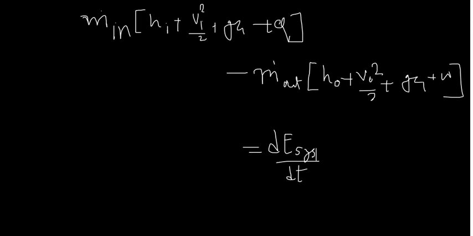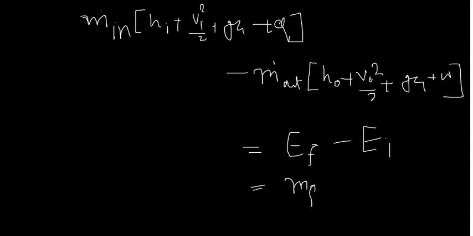And what is the rate of change of the system? If we write it in exact differential form, that means E2 minus E1, E final minus E initial energy, and this system is static. So change in energy means change in internal energy. So the mass at final condition and the internal energy associated with it, minus the mass at initial condition and the internal energy associated with it. This is the standard equation you have to remember.